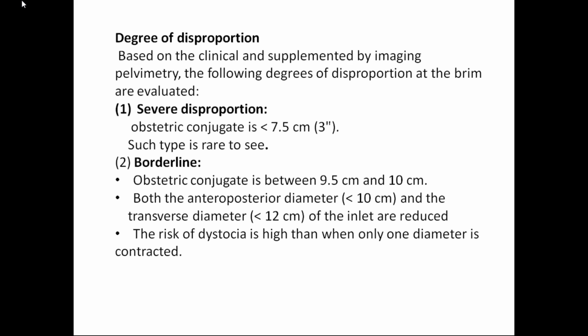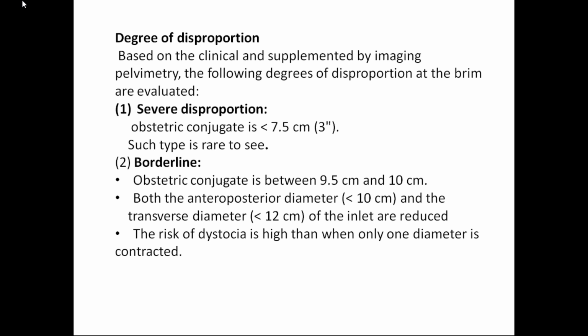Around 10 to 10.5 is your obstetric conjugate, right? So when the obstetric conjugate is less than 7.5 centimeters, it is severe disproportion. You have to go for a cesarean section, right? Coming to borderline: if the obstetric conjugate is between 9.5 and 10 centimeters, it is borderline.